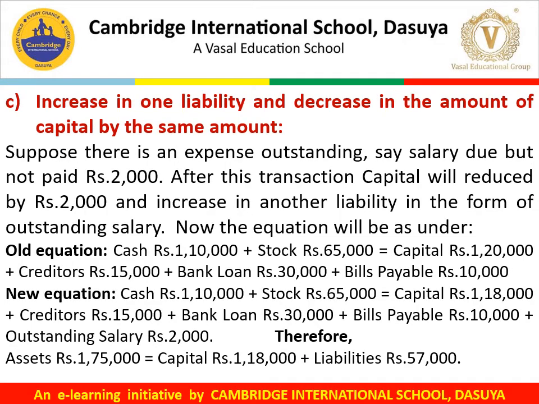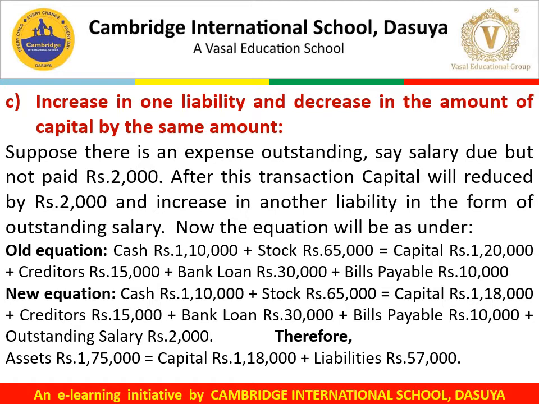The next case is when there is an increase in one liability and a decrease in the amount of capital by the same amount. Suppose there is an expense outstanding, say salary due but not paid, rupees 2,000. After this transaction, capital will reduce by rupees 2,000 and there is an increase in another liability in the form of outstanding salary. Now the equation will be: we have an old equation where cash is rupees 1,10,000, stock 65,000, capital 1,20,000, creditors 15,000, bank loan 30,000, bills payable 10,000.